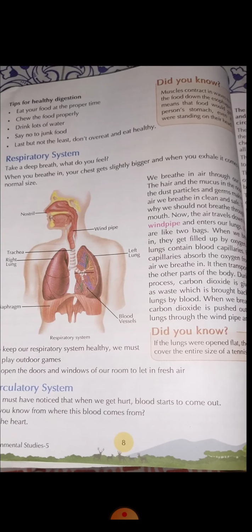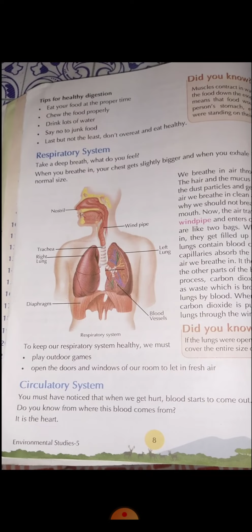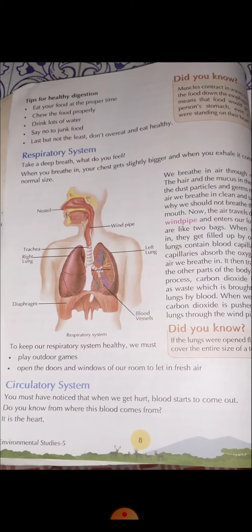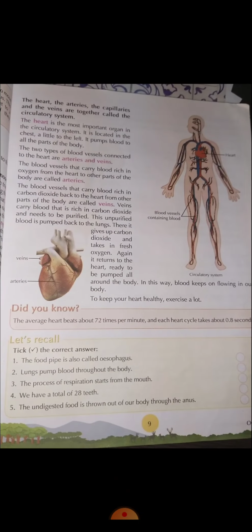So now from the respiratory system, I am moving towards the circulatory system. Circulation is very important. What is circulation? What we are actually talking about in the circulation are blood things. So you must have noticed that when we get hurt, blood starts to come out. Whenever you are hurt, you can see the blood. Do you know where this blood comes from? It is the heart. We all have the heart where all this circulation takes place.